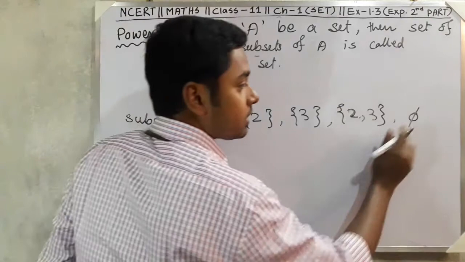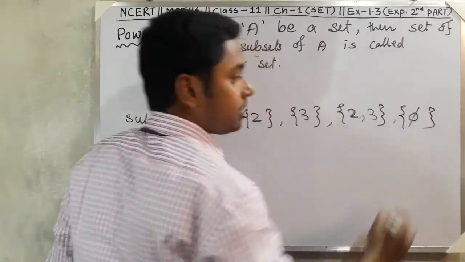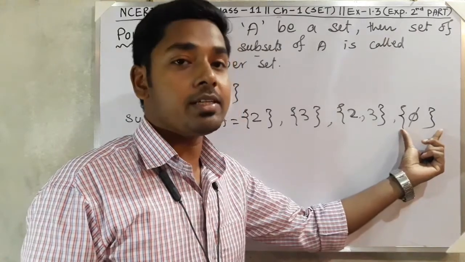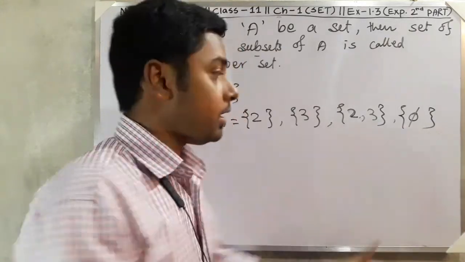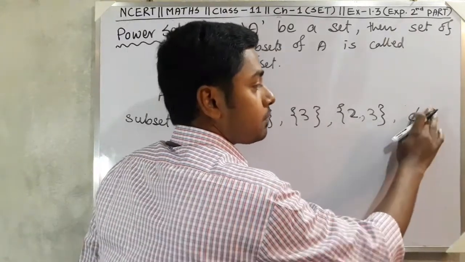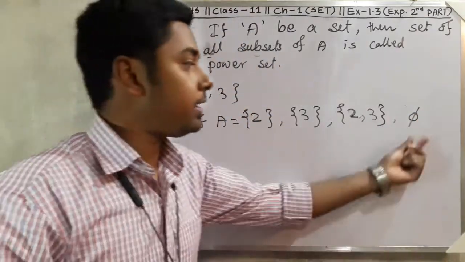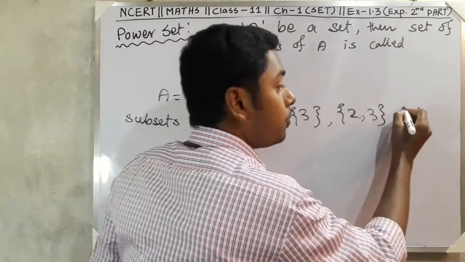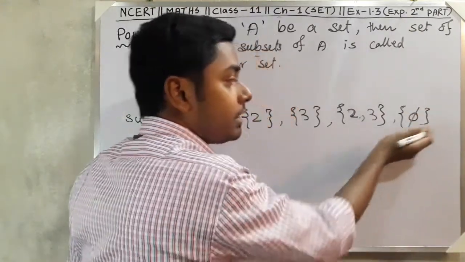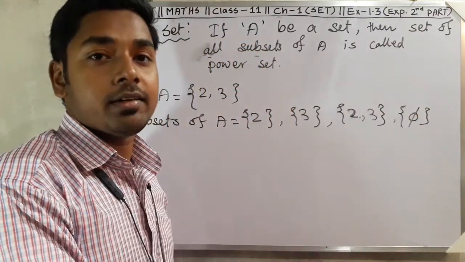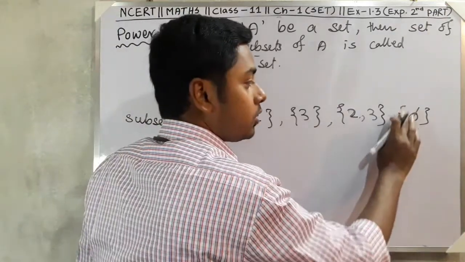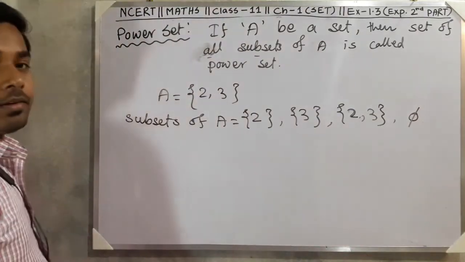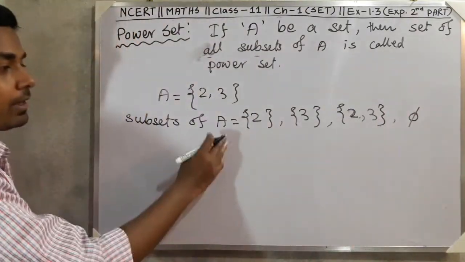But we cannot write here like this. Now this is not a phi, now this is not an empty set. This is now a singleton set. Phi is a subset itself. But when we take phi within a set, it is a singleton set. Okay, so don't do like this. Only phi is a subset of A.